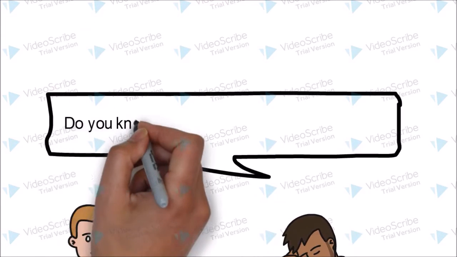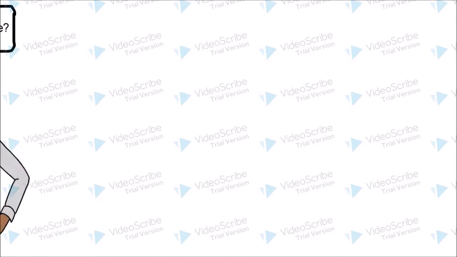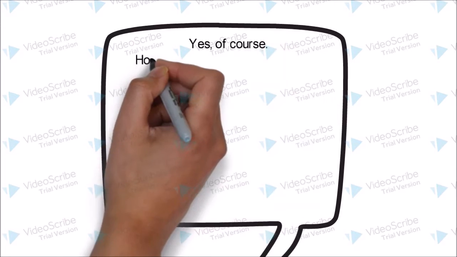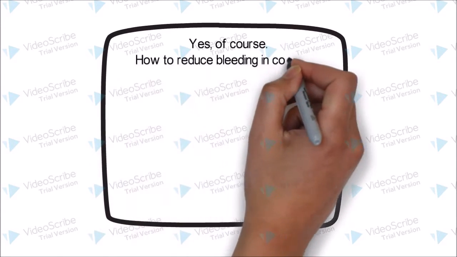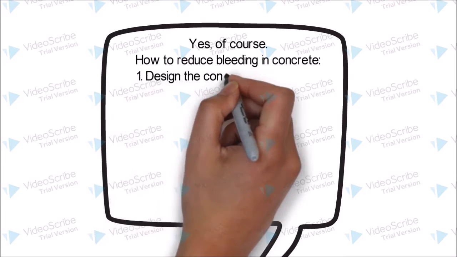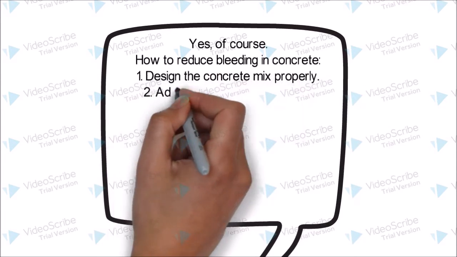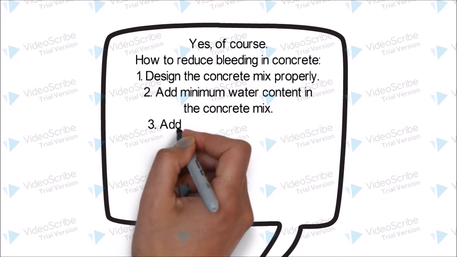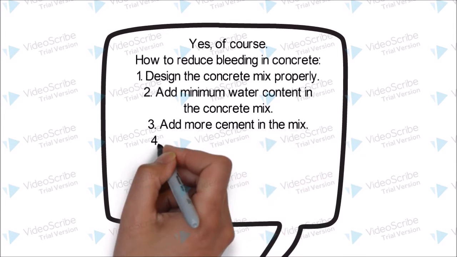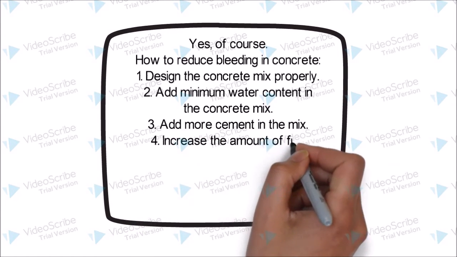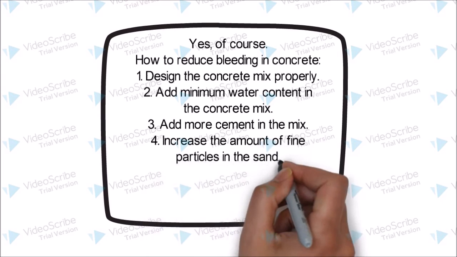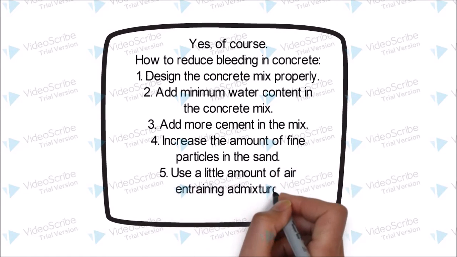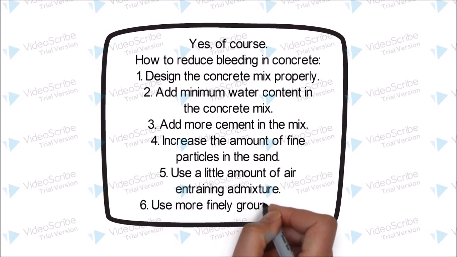Do you know how to reduce bleeding in concrete? Yes, of course. Bleeding in concrete can be reduced by taking the following precautions. 1. Design the concrete mix properly. 2. Add minimum water content in the concrete mix. 3. Add more cement in the mix. 4. Increase the amount of fine particles in the sand. 5. Use a little amount of air-entraining agent in the mixture. 6. Use more finely ground cement.